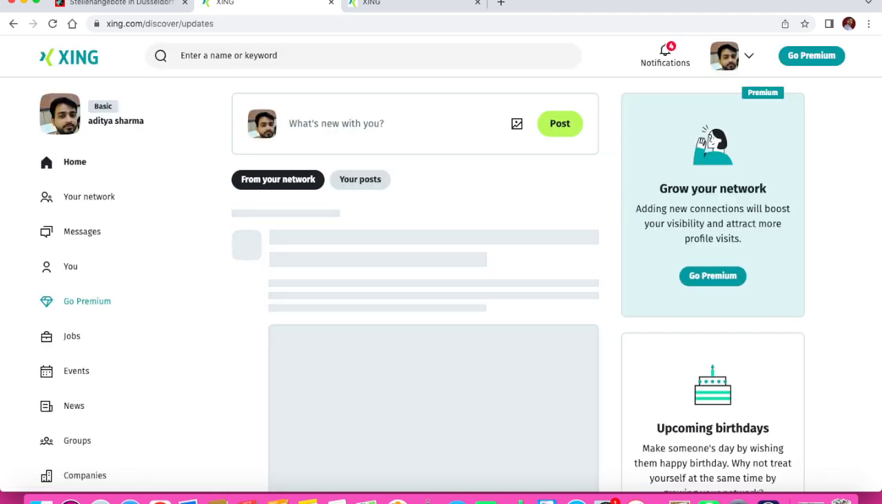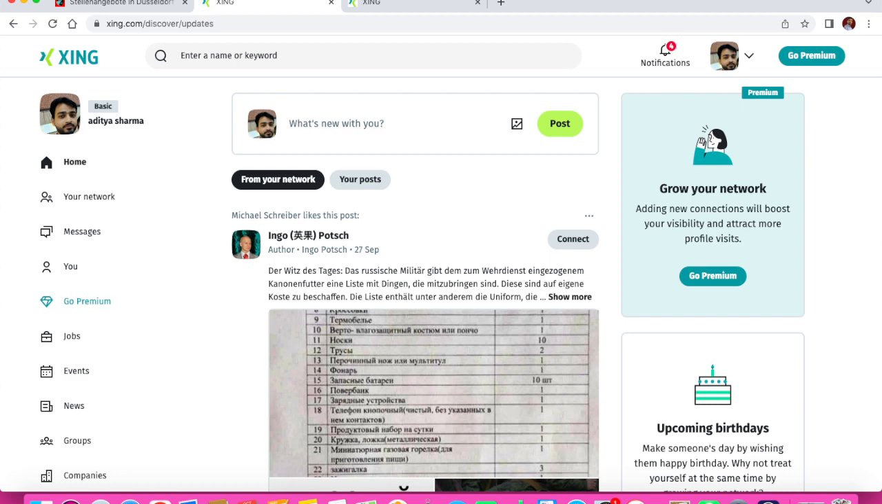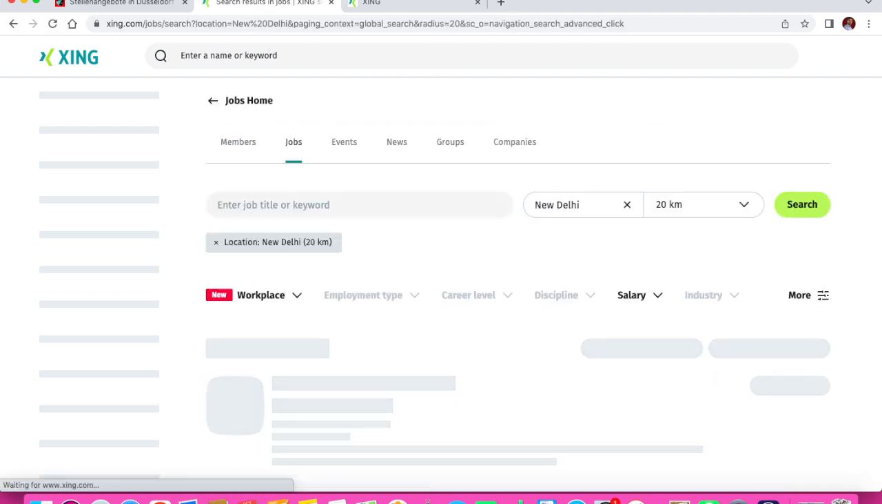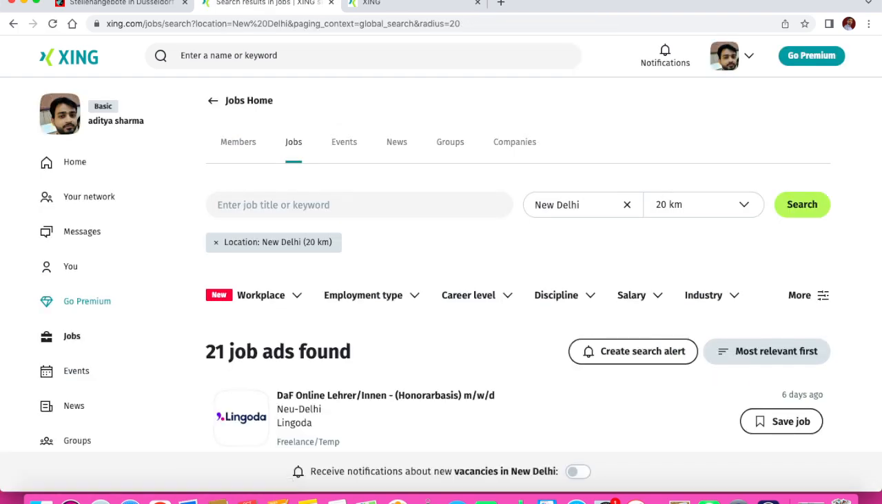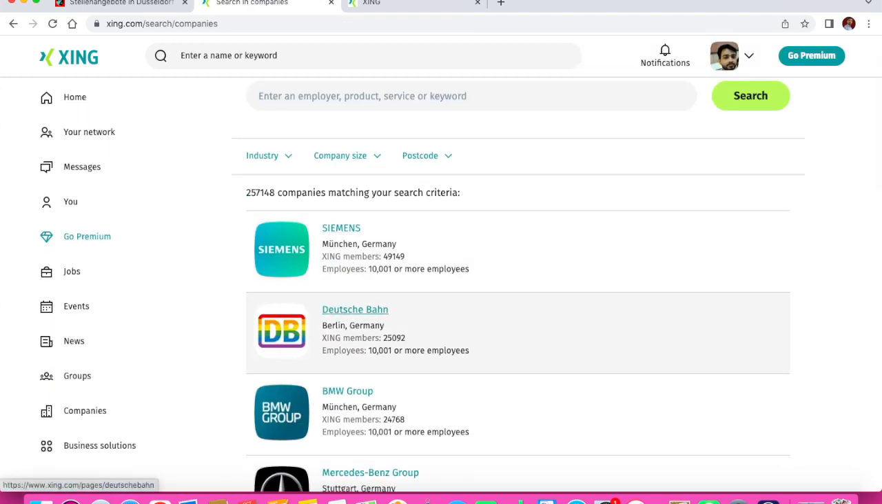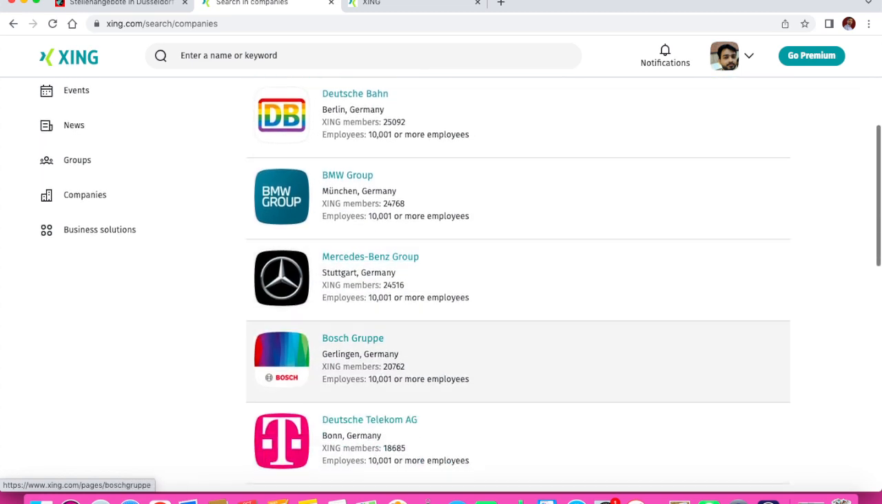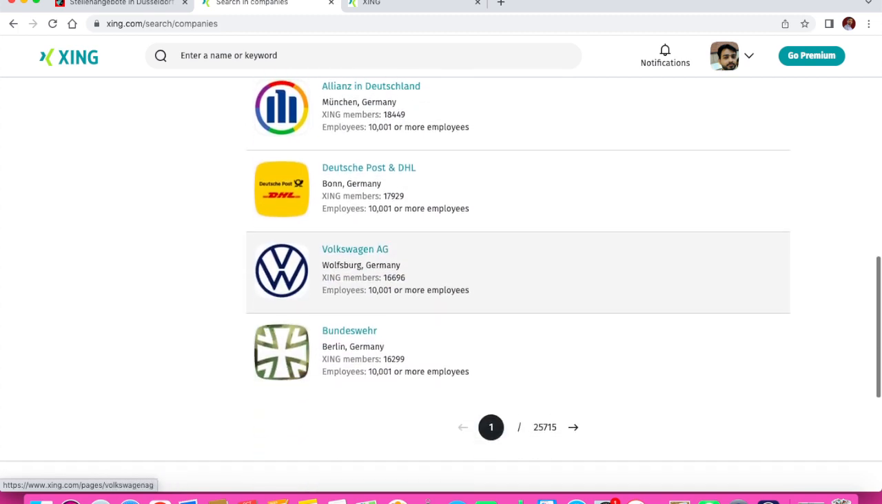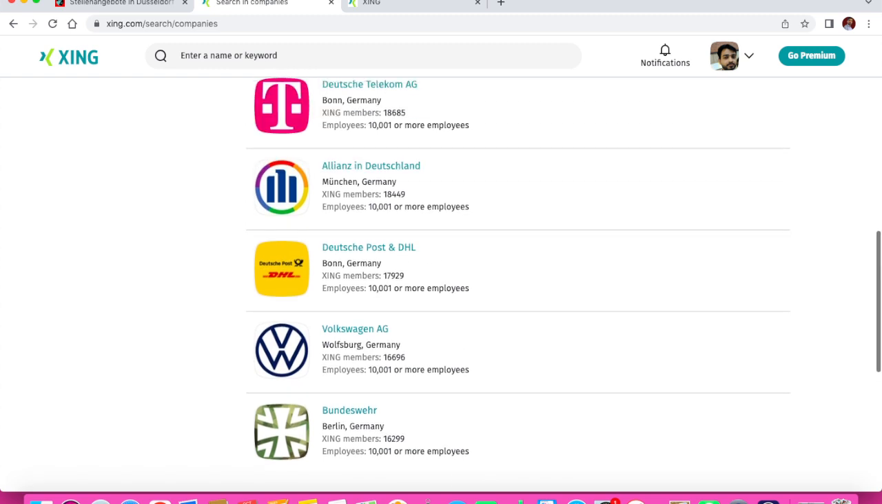Once you are done with the profile, you will have your login page, and then you can search jobs, enter your name or keywords at the top here. Okay, a job, here you can find the jobs like I was searching. First of all you change the location, and then within 20 kilometers you can search. Here you can type the title of the job, and here you can find different companies. If you want to work with any particular company like Siemens, Deutsche Bahn, BMW, Mercedes, Bosch, these are all world famous companies. Allianz, Deutsche Post, Volkswagen. So many companies are listed below.